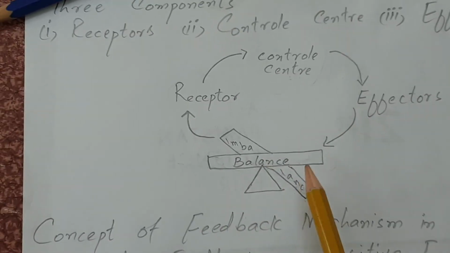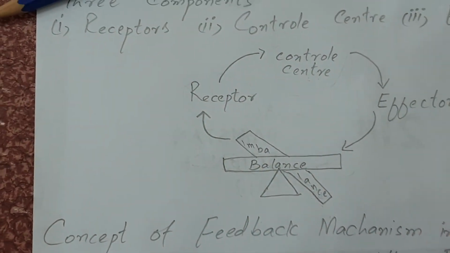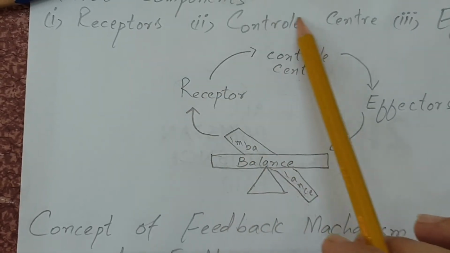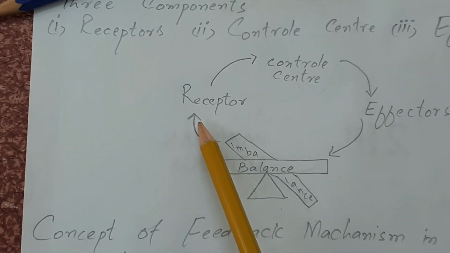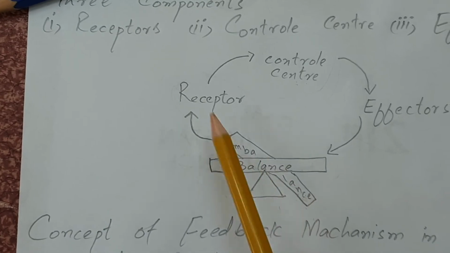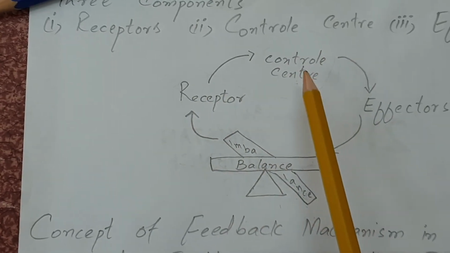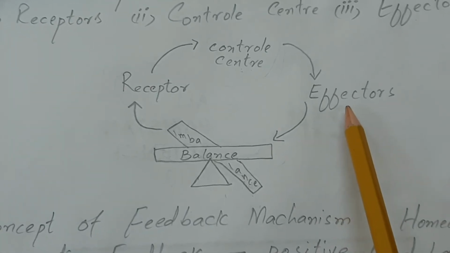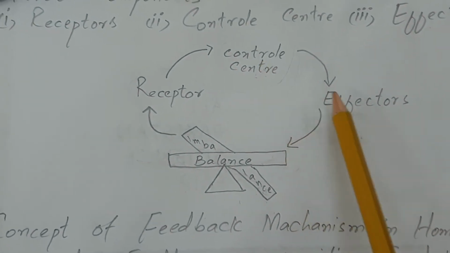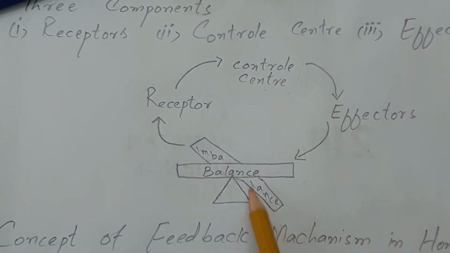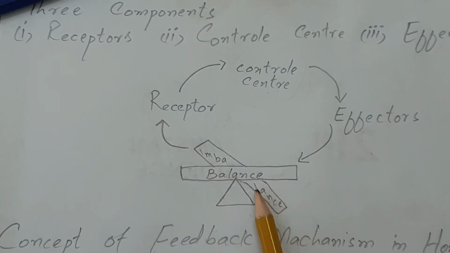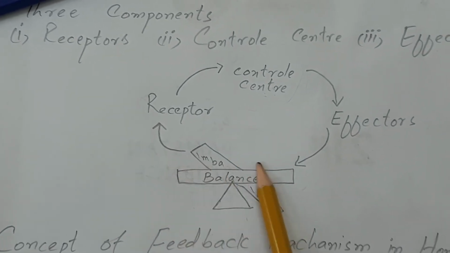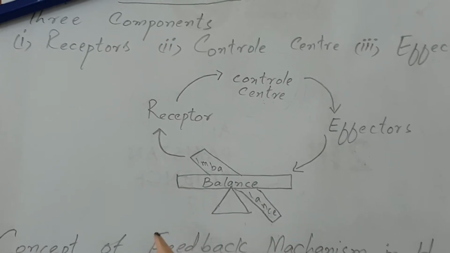So all these are the components, and they work together with each other. The receptor receives the changes and provides them to the control center. The control center provides information to the effectors. The effector acts under the control of the control center, and diminishes the internal changes and keeps the balance of the internal environment.